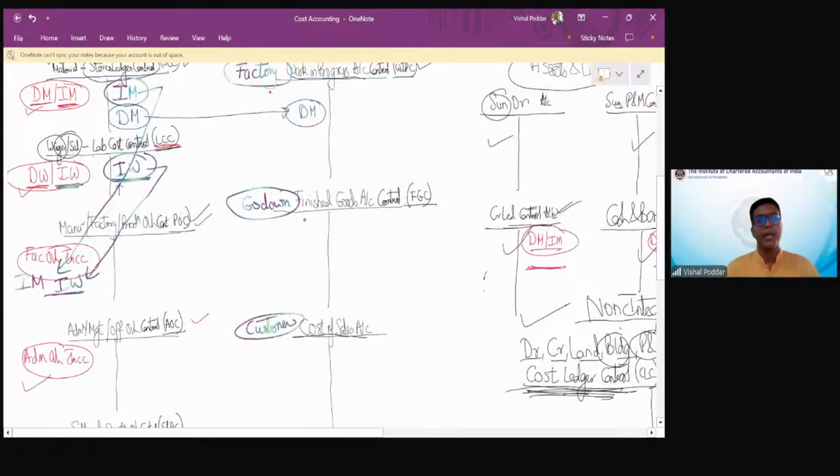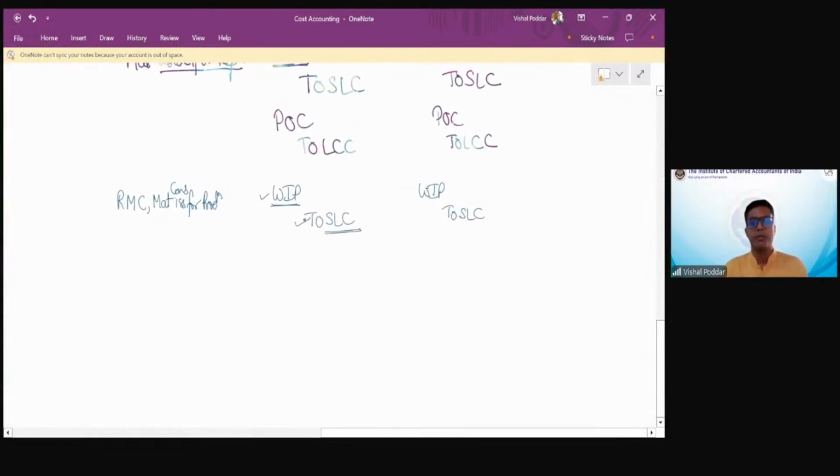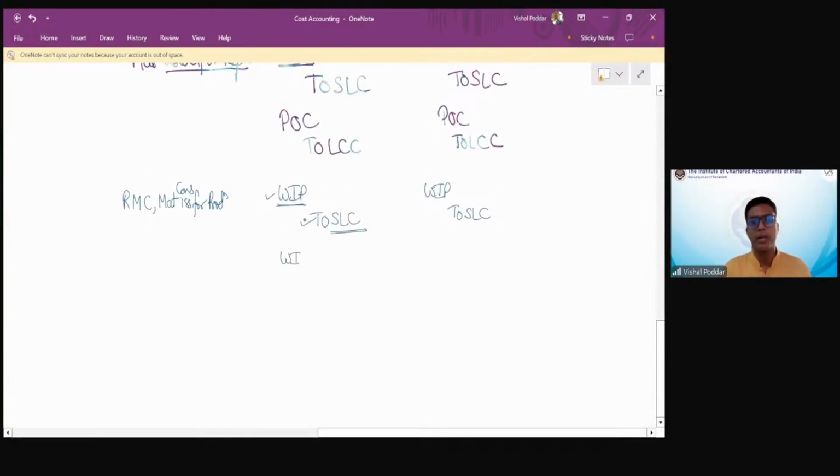Similarly, direct labor or direct wages. Where is this person working? This person is also working in the factory. So the direct labor or direct wages also has to be charged to the factory. So again, for charging direct labor, the entry would be the same: factory debit, labor credit.